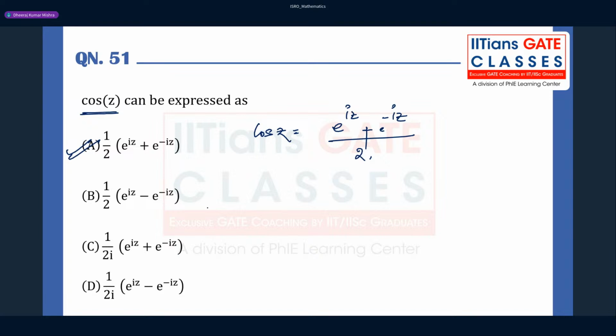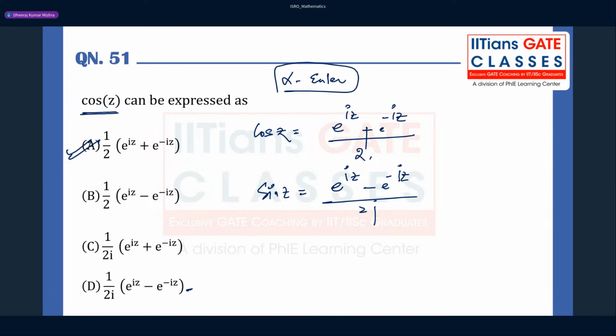And if you know sin z, sin z can be written as e raised to power iz minus e raised to power minus iz upon 2i. So that is the answer for sin z, but they are asking for this. Again, this is a very simple question. Leonhard Euler, right? Fine.